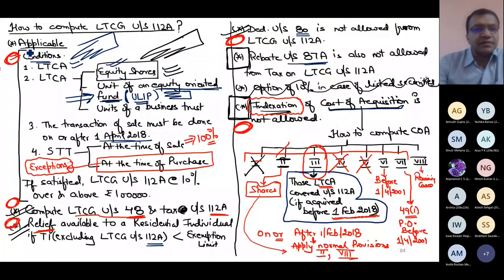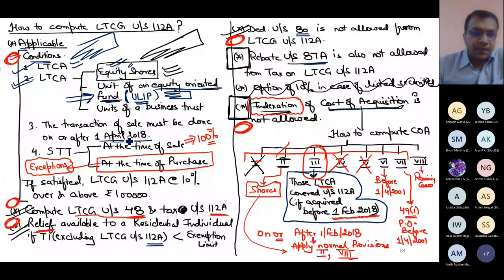So the main thing is applicability. In 112A, the condition was there should be a long-term asset. Now it should be a short-term asset. That asset could be an equity share, units of an equity oriented fund, or units of a business trust.